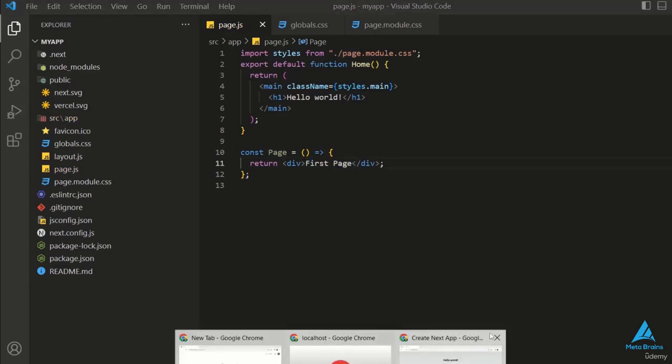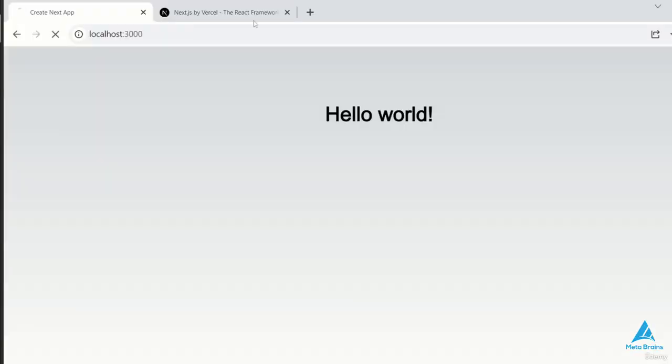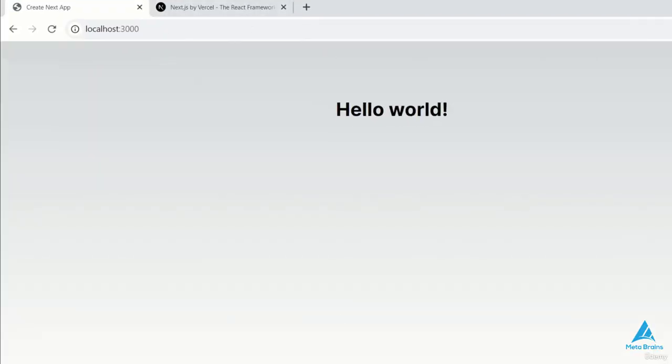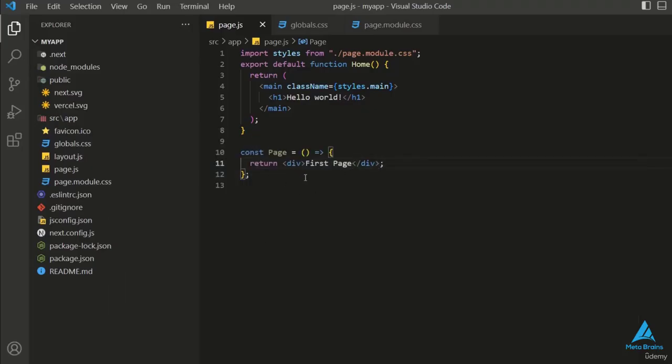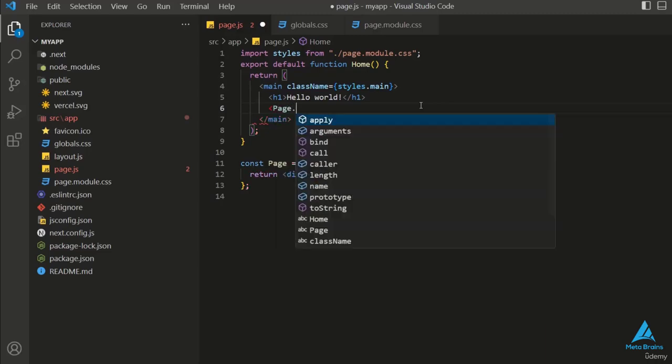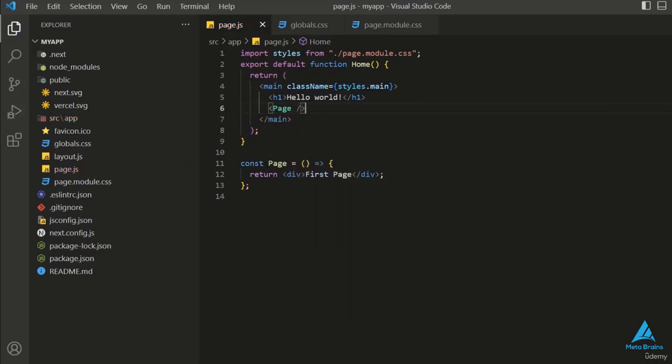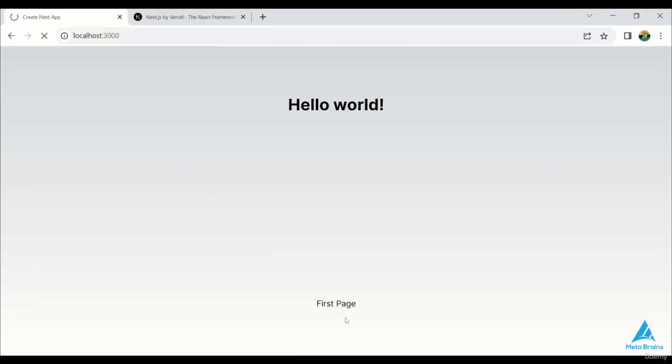If I go to the browser, I can only see the statement hello world. I do not see any other statements. So why not? Because we have to use this page and this component. We can use it from wherever we want to go. So, okay, we have to use this component and it's related to the page. I have saved the component. I'll refresh it and the first page is present here.